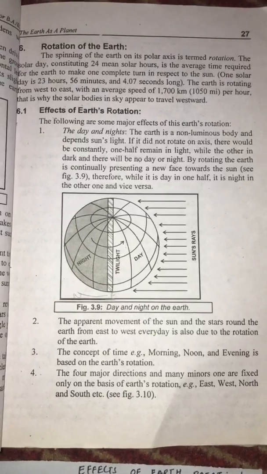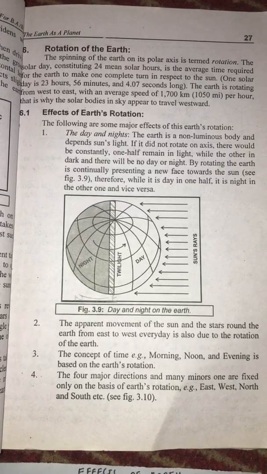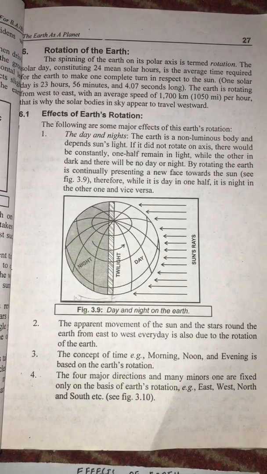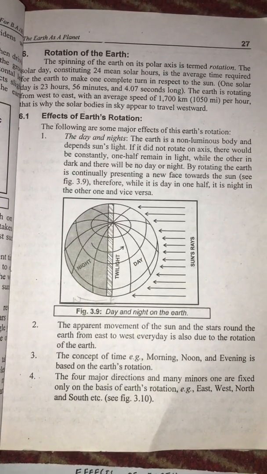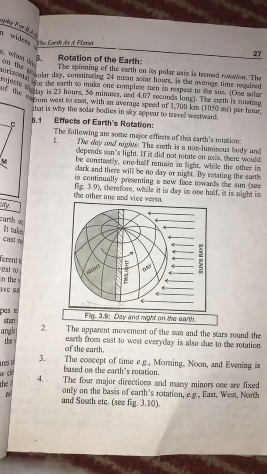Four major directions. The apparent movement of the sun is often used for orientation on the earth's surface. Observing the sun's movement, we can identify the directions of the